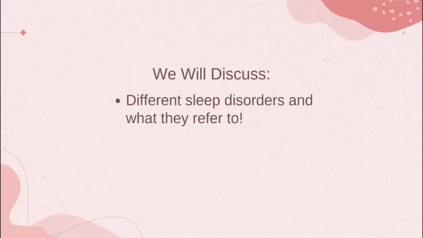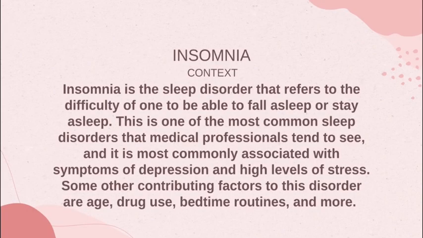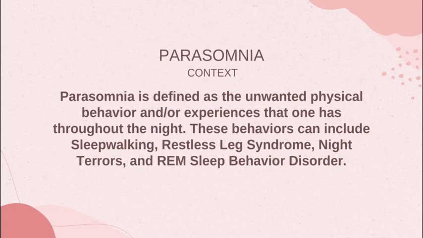Sleep disorders. In this section, we will discuss different sleep disorders and what they refer to. Insomnia. Insomnia is a sleep disorder that refers to the difficulty of one being able to fall asleep or stay asleep. This is one of the most common sleep disorders that medical professionals tend to see, and it is most commonly associated with symptoms of depression and high levels of stress. Some other contributing factors to this disorder are age, drug use, bedtime routines, and more.